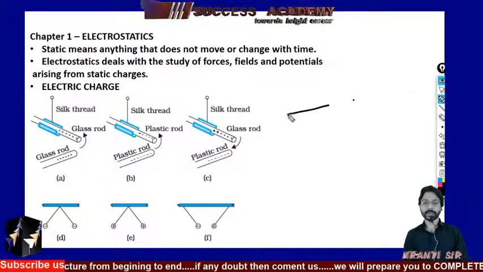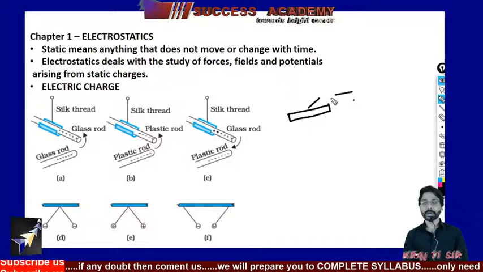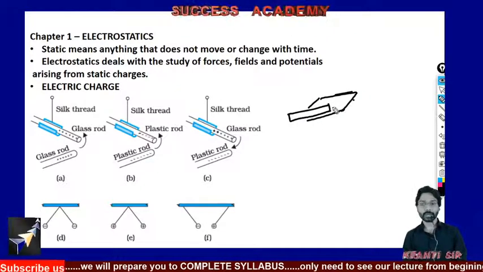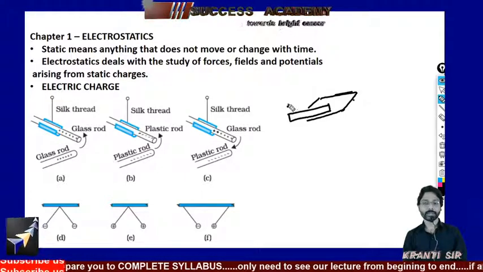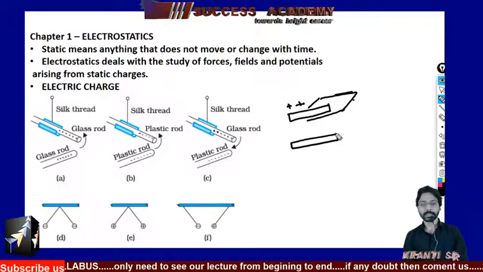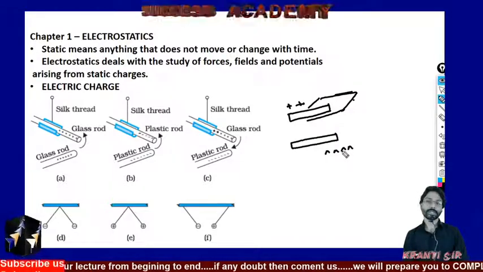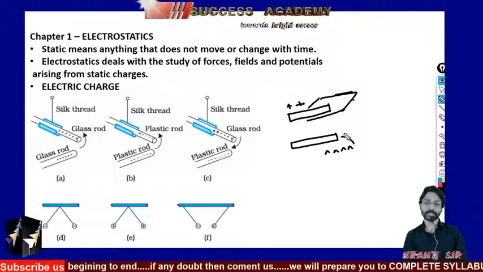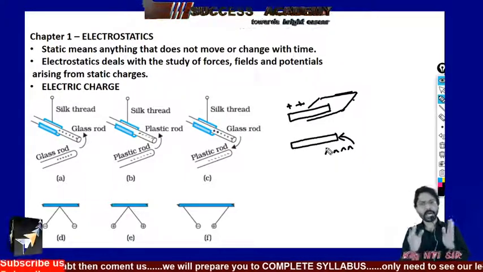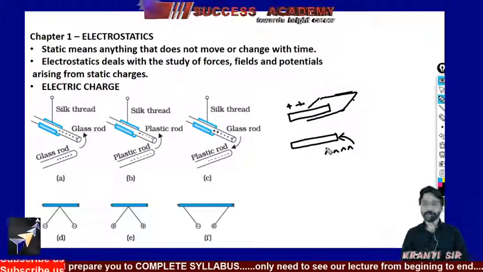Suppose here is the glass rod, and you are rubbing it here, with this cloth. So it is electrified, it should have some charges. Suppose it has a positive charge, and the moment you bring this glass rod near a small bit of paper, it starts to attract it, and you already did this in your previous classes. I have to consider the same thing to make you clear about electric charge. Let's go towards it.